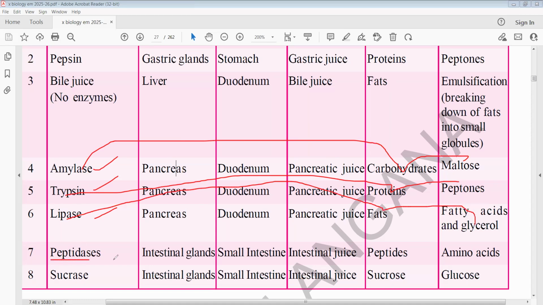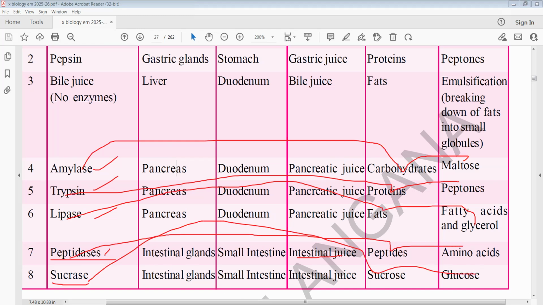Whereas peptidases are secreted by the intestinal glands in the small intestine, consisting of intestinal juice. Peptidases act on peptides, and peptides convert into amino acids. Sucrase: this enzyme acts on sucrose and converts it into glucose. So these are the eight enzymes given.